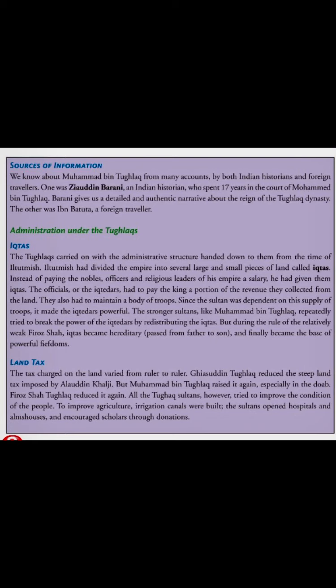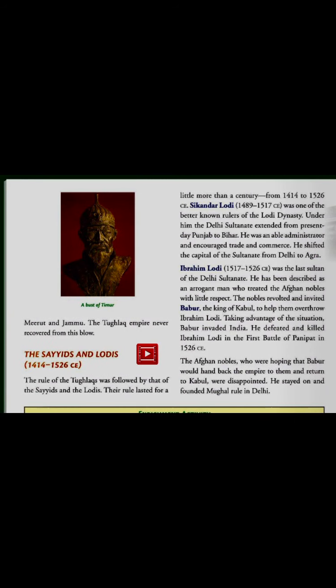Land tax under the Tughlaqs varied from ruler to ruler. Ghiyasuddin Tughlaq reduced the land tax raised by Alauddin Khalji, while Muhammad bin Tughlaq raised it again, especially in the Doab. These are the 2 points of administration under the Tughlaqs. Now we will see the Sayyids and the Lodhis.